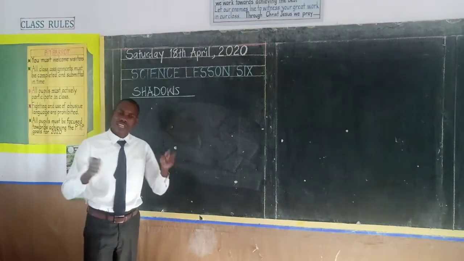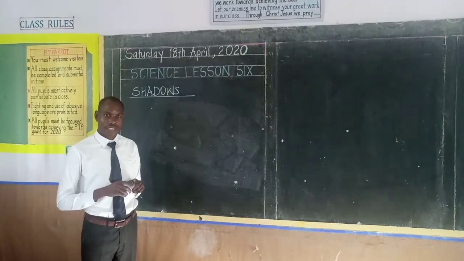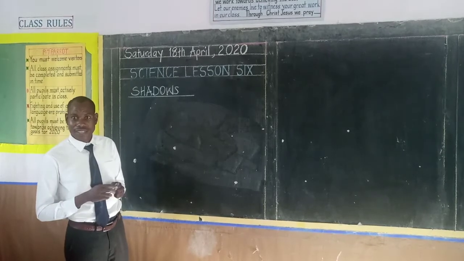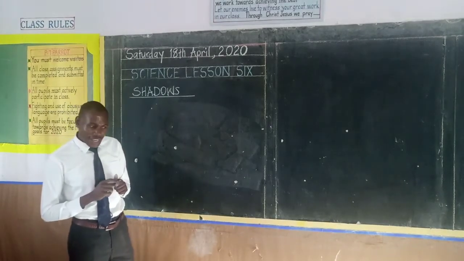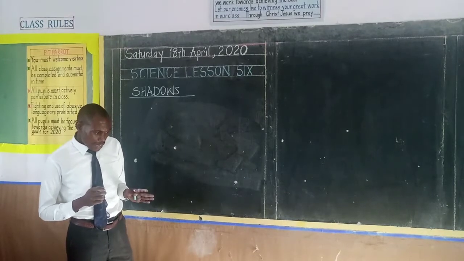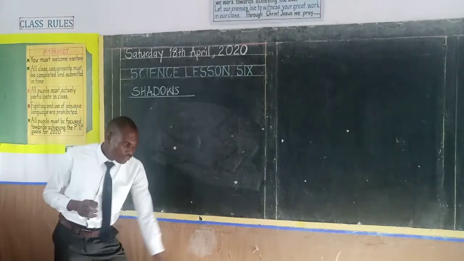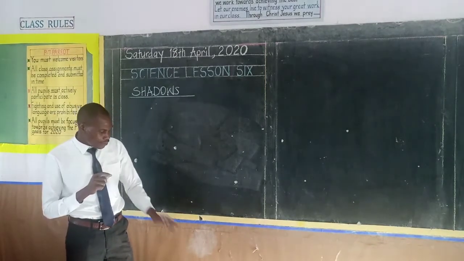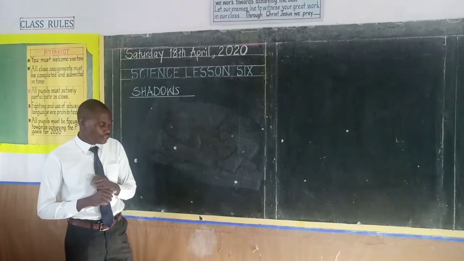I was trying to wash my face, as you do every morning when you wake up, you wash your face, brush your teeth, and others. In the process of washing my face, I saw something dark on the surface of the ground. I had to stop washing my face and look at that dark image.